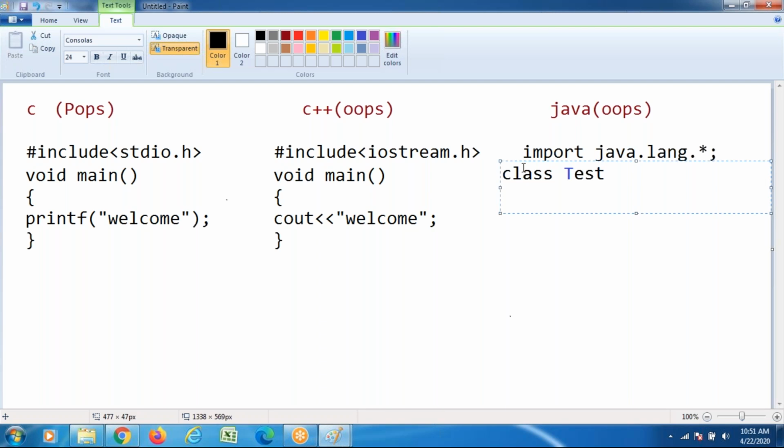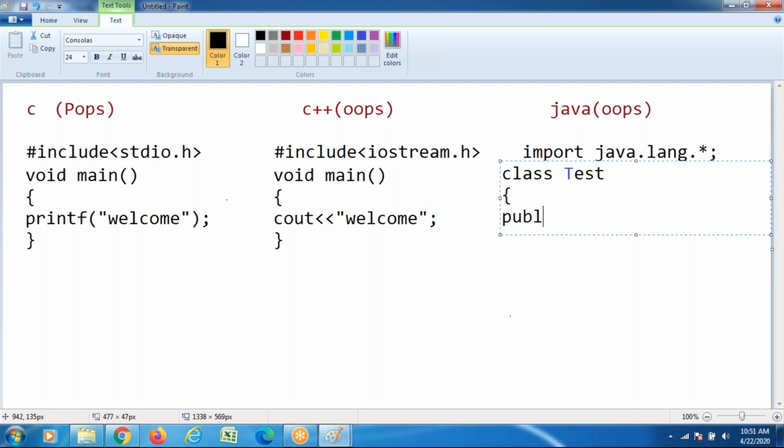If you want to work with Java programming, the first line of code is recommended to be the package. The second line of code is recommended to be the class. Class is a collection of objects or blueprint of objects. We're going to discuss this in depth. Now, an overview program, I'm going to write it. After writing the class, you have to write the main method.